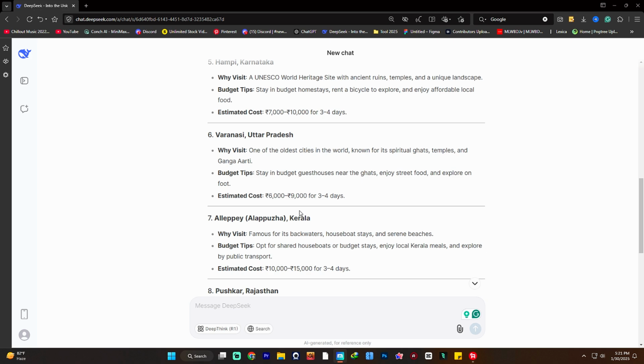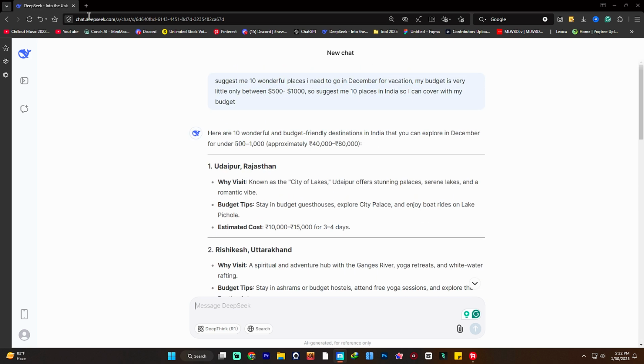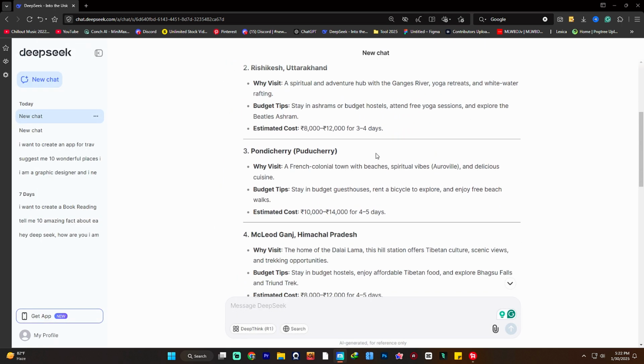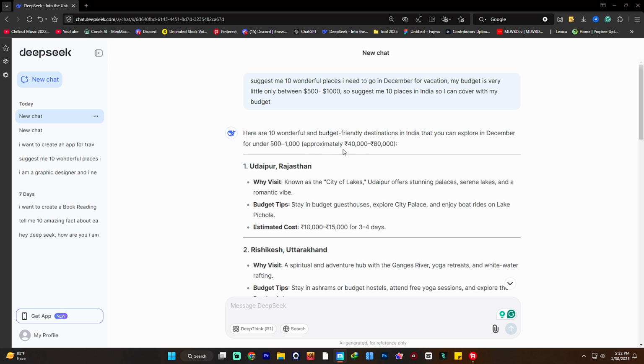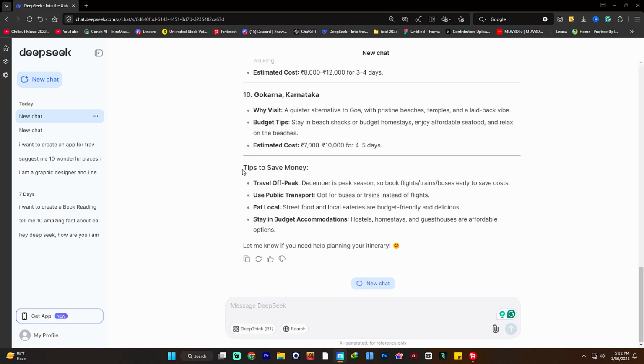If you want content for your Facebook or Instagram, you can create some awesome content with this AI model. I always prefer ChatGPT because ChatGPT's answers are very useful, but DeepSeek is also good. You can see it created the whole approximate budget of 40,000 to 80,000 rupees if you want to go on a budget tour of India. You can use this chatbot to create your complete tour budget.